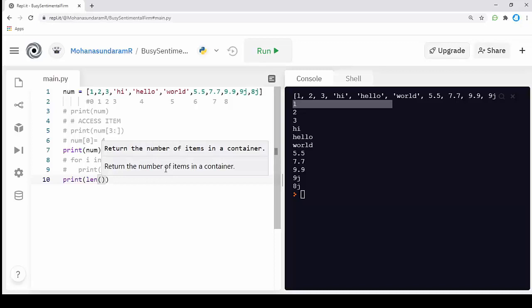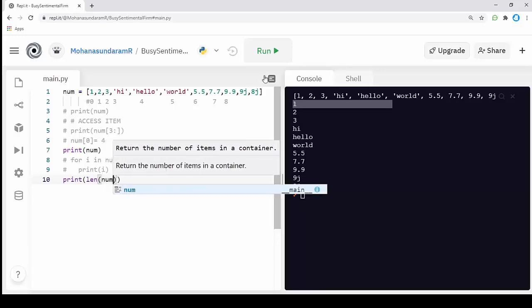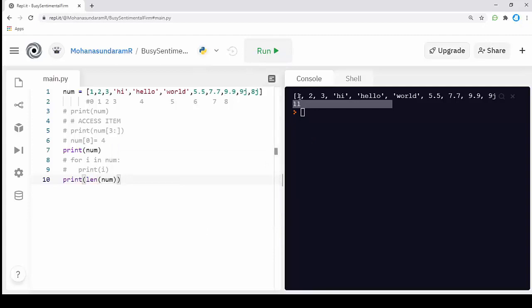Container means, in our class, it may be a list or maybe a string. We can use this len function even on a string also. In this I'm using the len function on my list. I'm going to call this. You see that we have 11 characters in our list. We have 11 characters in our list. This way we can find the len of a list, the length of the list.